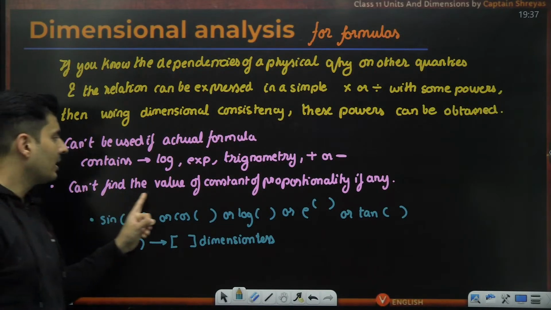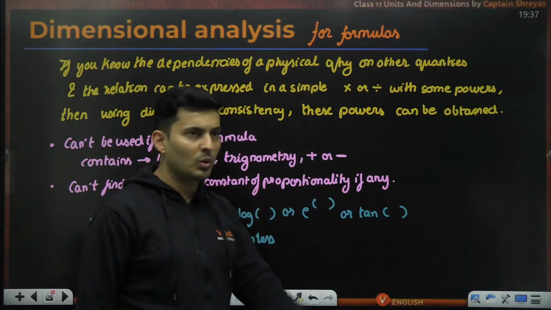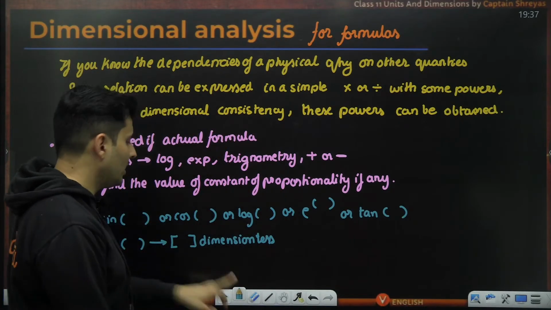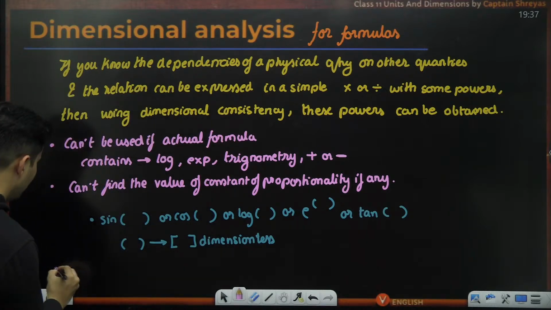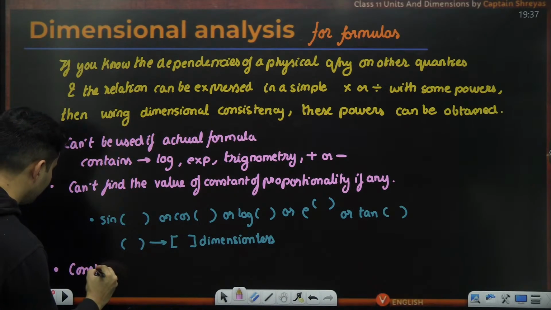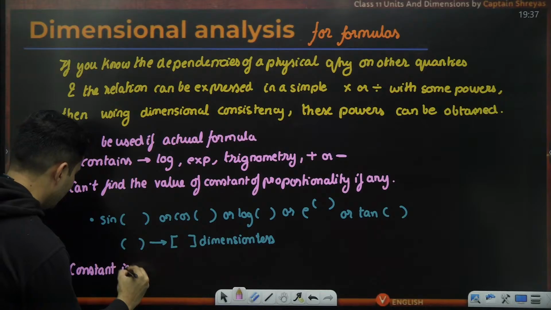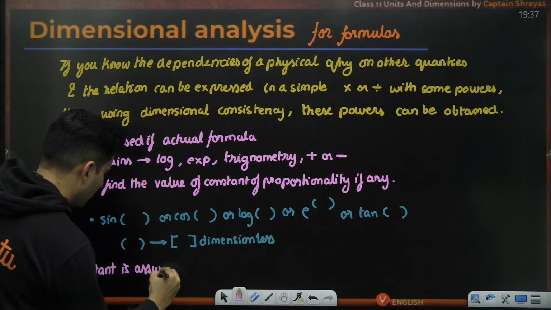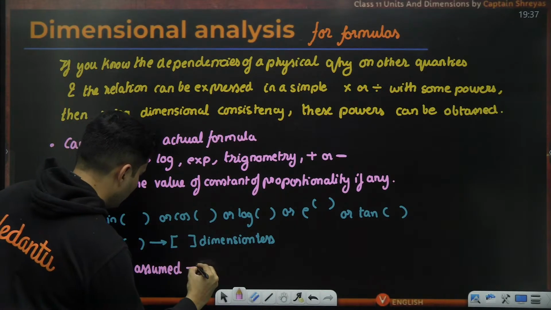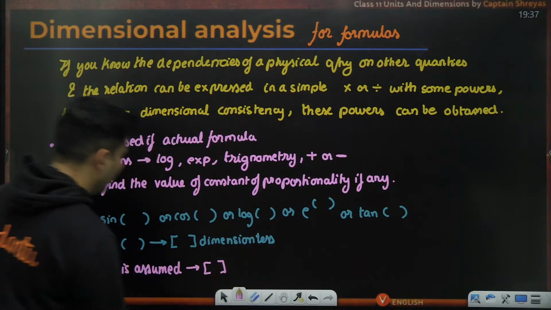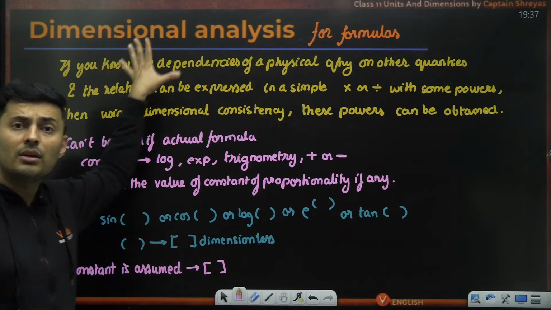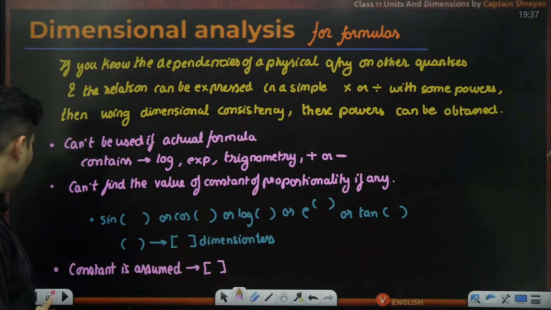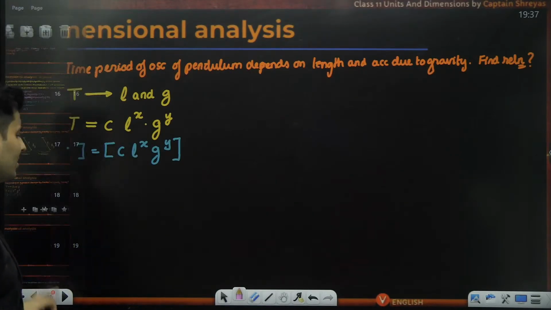But keep in mind, we cannot find the value of the constant of proportionality, if any. And actually, I should have mentioned one more thing: the constant can't have dimensions. The constant is assumed to be a completely dimensionless quantity. Only when these rules are met can you use this method.